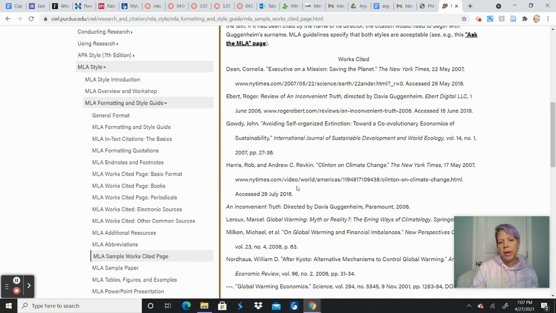The works cited page is all by itself. It's not connected to any other part of your paper. It starts at the top of the last page, and if it needs to go on to a second page, it does. But if you only use the first 3 lines of the last page for your paper, you don't start the works cited page on there. You have to go to the last page.